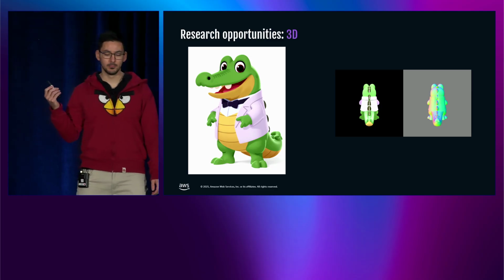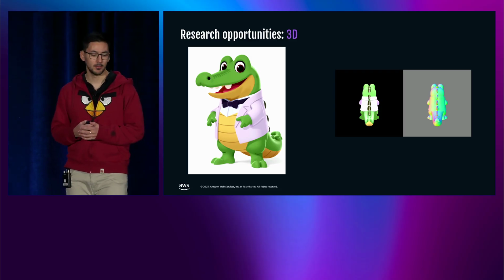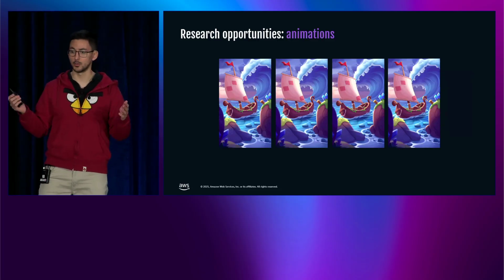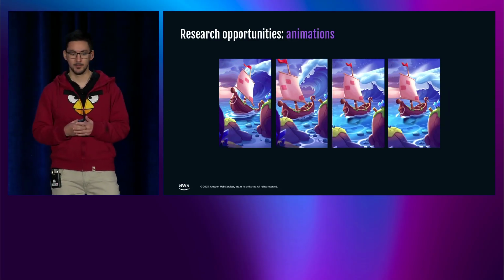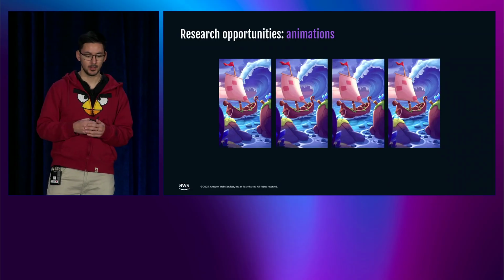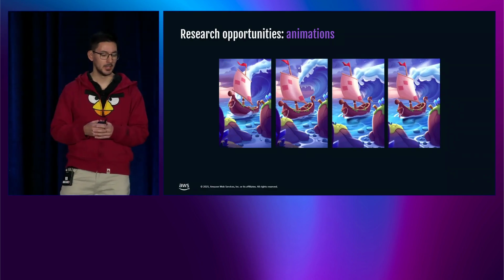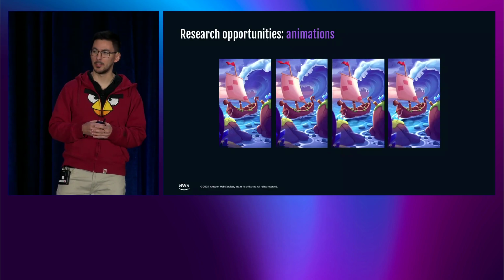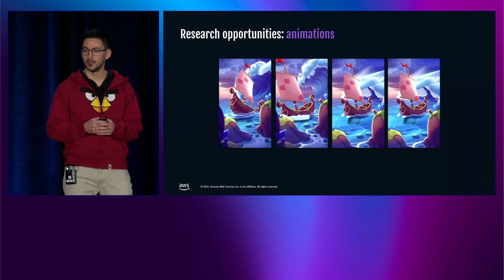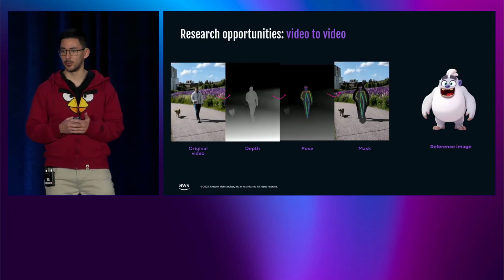But this is not yet ready for production use in our case, but it's advancing so fast that who knows what could happen in a couple months. Another area is animations. We can turn these images into life, animate them. So this, even though it's not maybe to the quality we want it to be for in-game use, we could maybe use it for marketing purposes already.